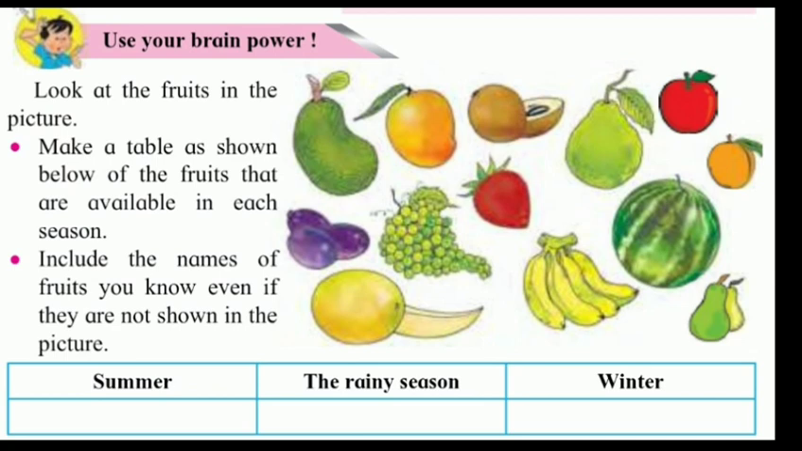Now students, coming to page number 38, use your brain power. See, look at the fruits in the picture. So you make a table as shown below of the fruits that are available in each season. You include the names of fruits you know even if they are not shown in the picture. The students, you will have to do it as activity in your scrapbook.